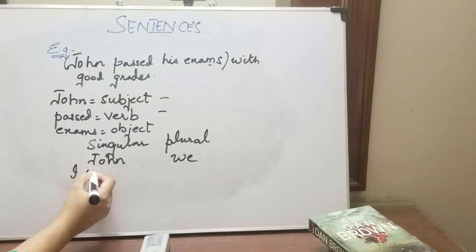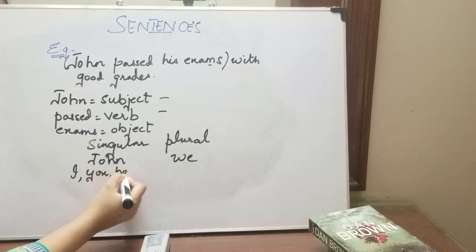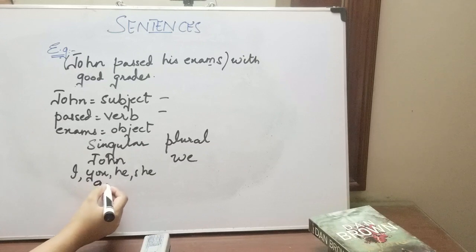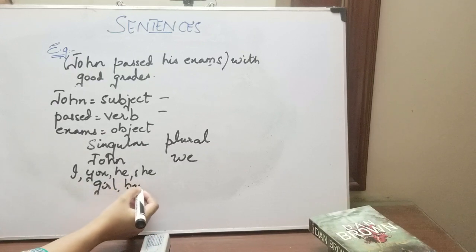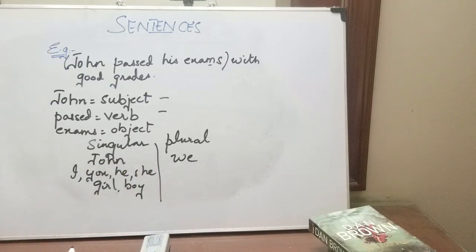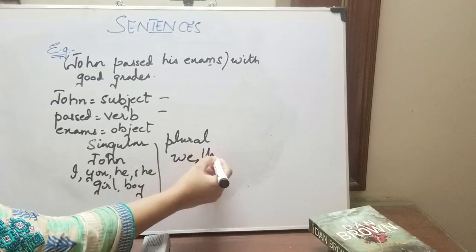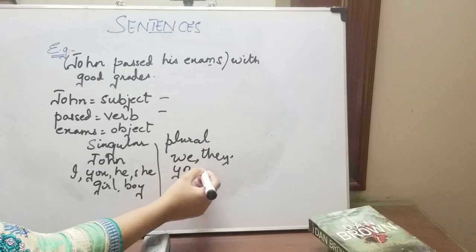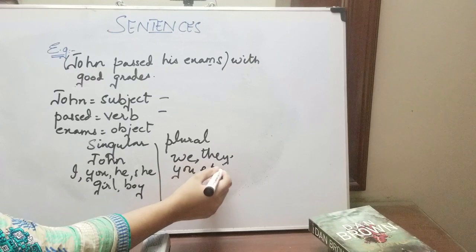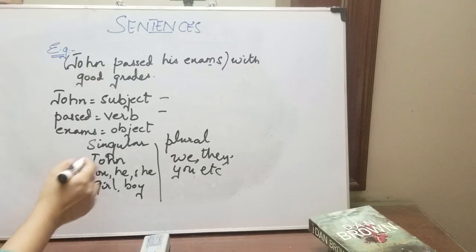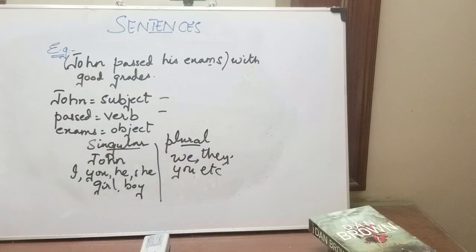Similarly, I, you, he, she, girl, boy, etc. are singular, and for plural we have we, they, you, etc. So the subject can be classified as singular or plural. We have come to know what singulars and plurals are.